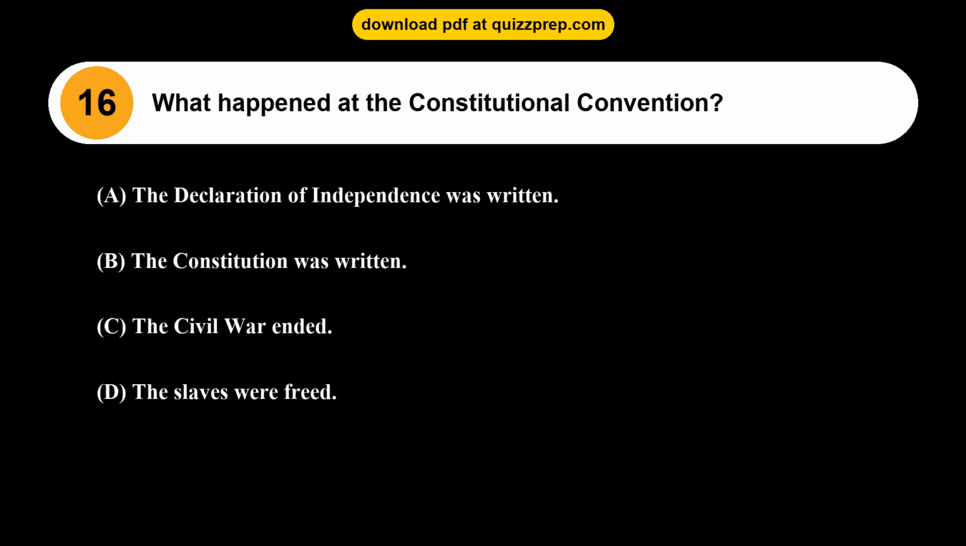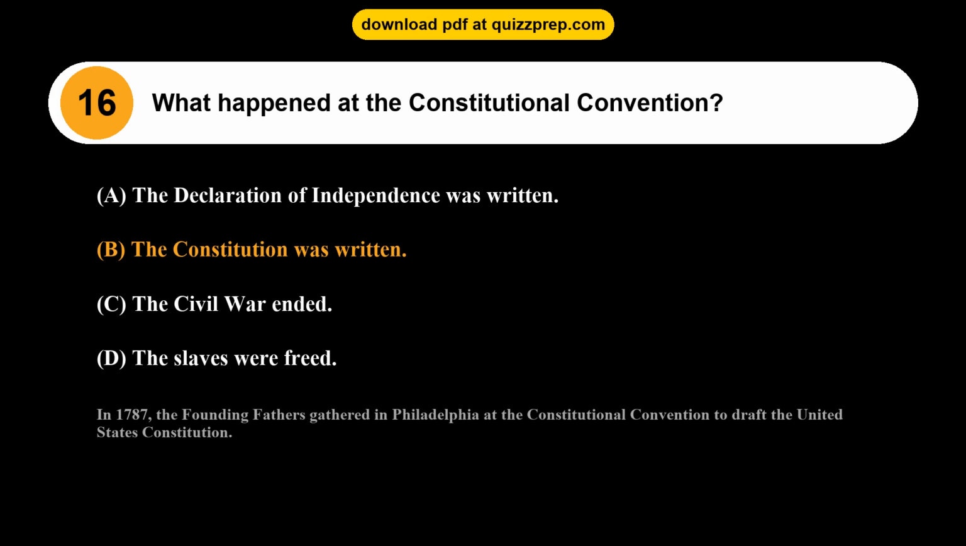Question 16. What happened at the Constitutional Convention? Option A, the Declaration of Independence was written. Option B, the Constitution was written. Option C, the Civil War ended. Option D, the slaves were freed. The correct answer is option B, the Constitution was written. In 1787, the Founding Fathers gathered in Philadelphia at the Constitutional Convention to draft the United States Constitution.